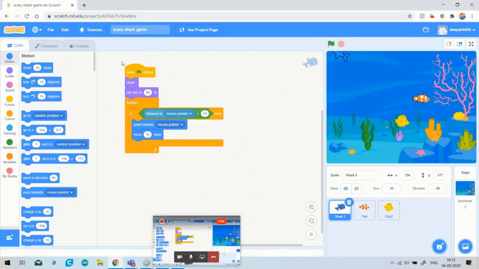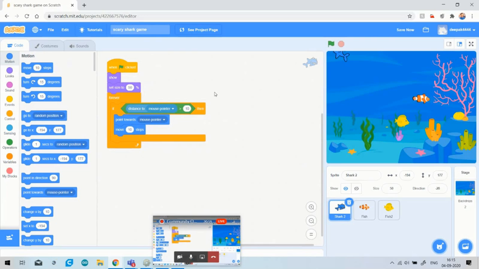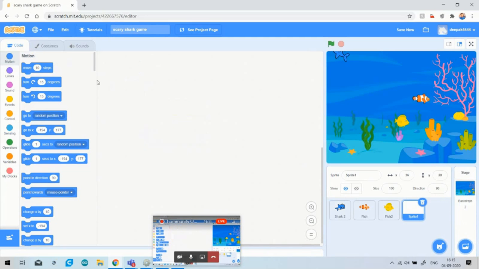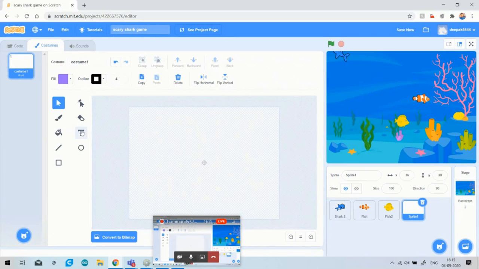I think you have all cleared here. So let's begin the next step. As you see, in the game you have seen one game over screen. So for this I will go to the paint option, then I will go to the text option.